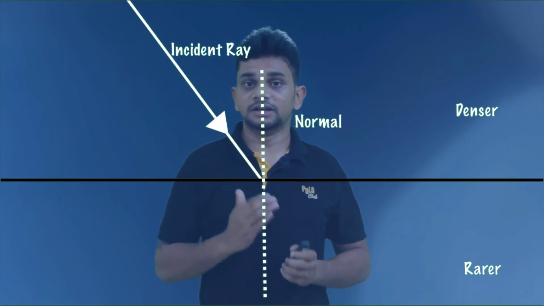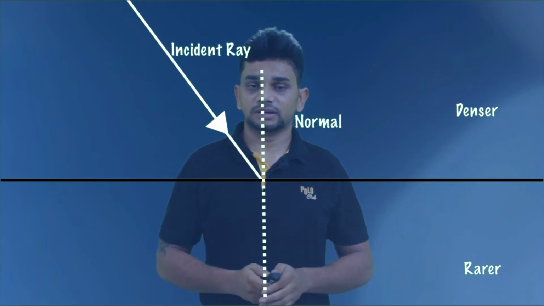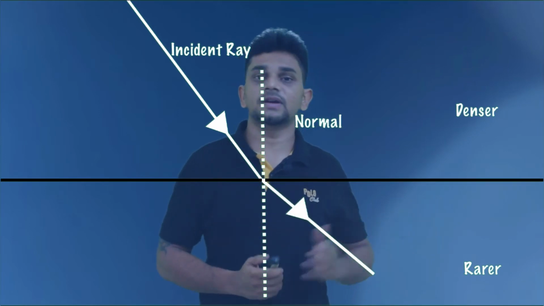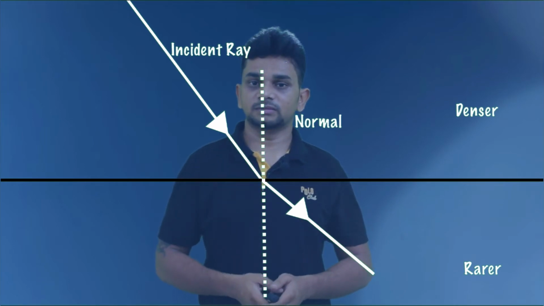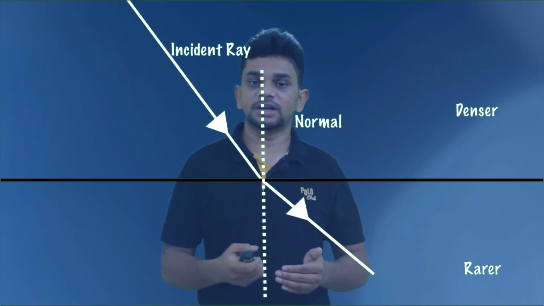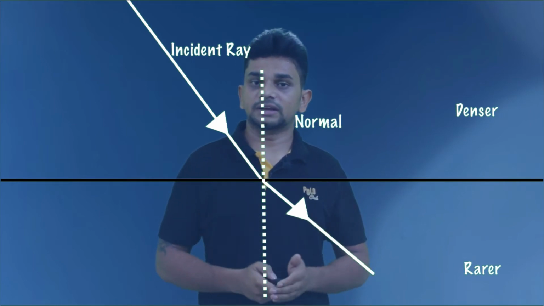The light will deviate away from the normal. Here you can see the light is deviating away from the normal. It is also refraction. When the light is traveling from denser medium to rarer medium, the light ray will deviate away from the normal.